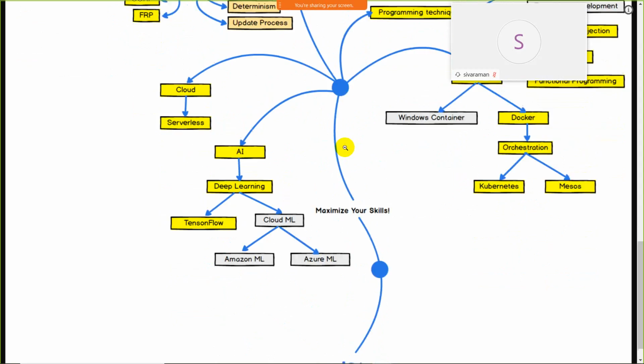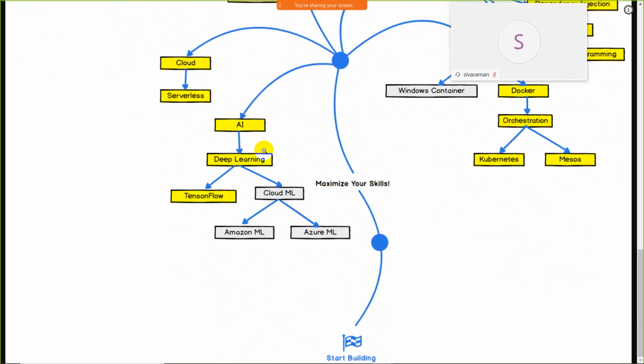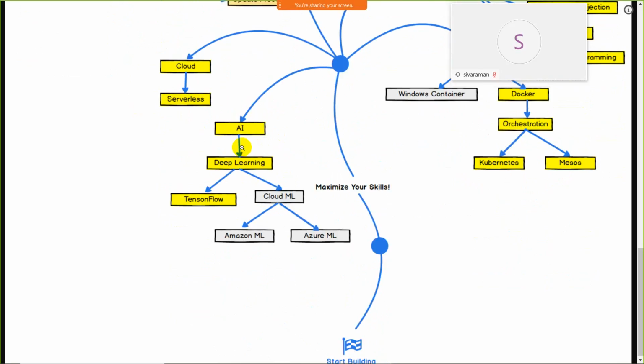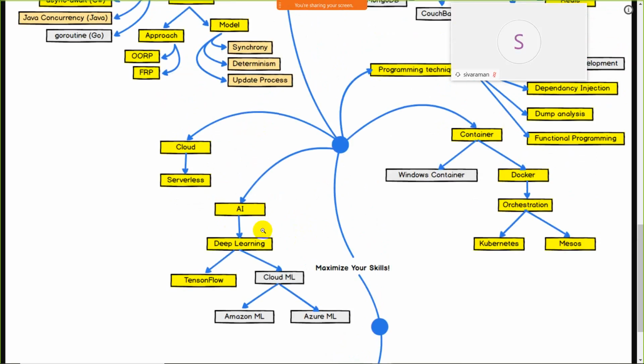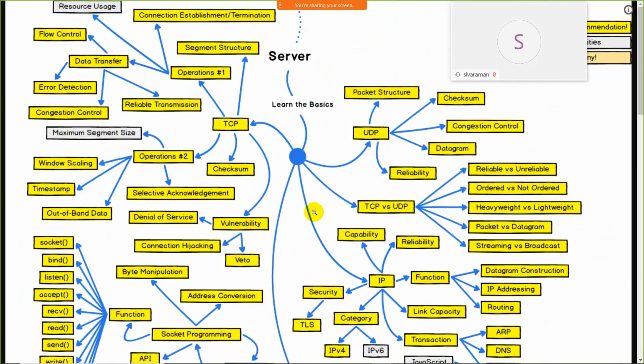After that, you must know about AI, meaning artificial intelligence. Artificial intelligence is also useful because if you can't imagine the game, then you cannot build the game. So artificial intelligence is also useful, like TensorFlow, and Cloud ML is also given by Amazon and Azure. These are cloud platforms: Amazon Web Services is owned by Amazon, and Azure is owned by Microsoft. So these are the AI techniques for game building. So guys, these are the server part.